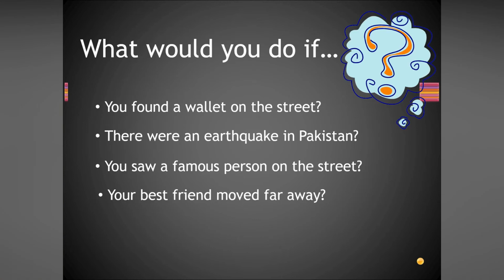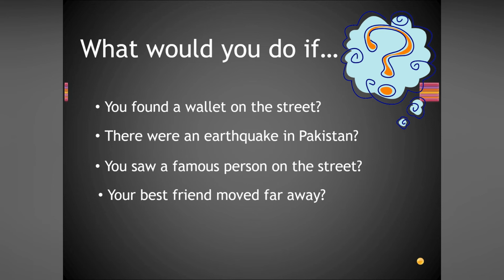It's for practice. You found a wallet on the street. If I found a wallet on the street, I would give that to the owner. There was an earthquake in Pakistan. I would help them. You saw a famous person on the street.